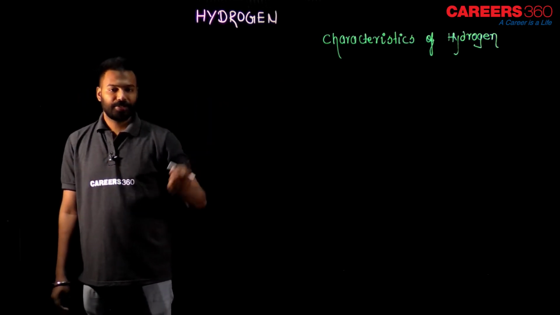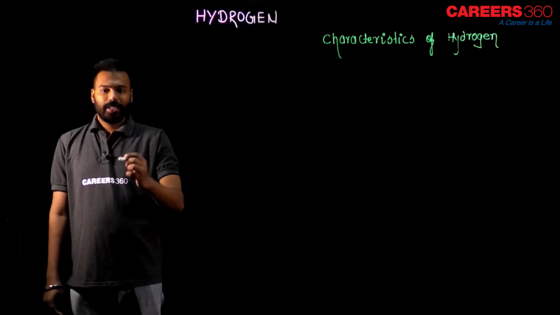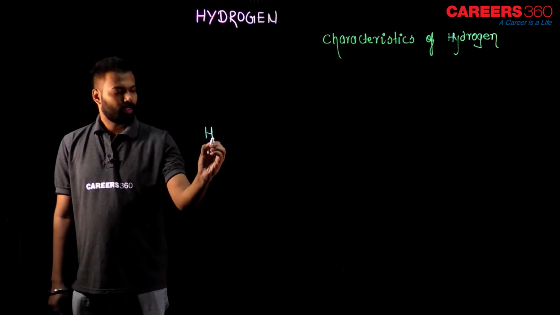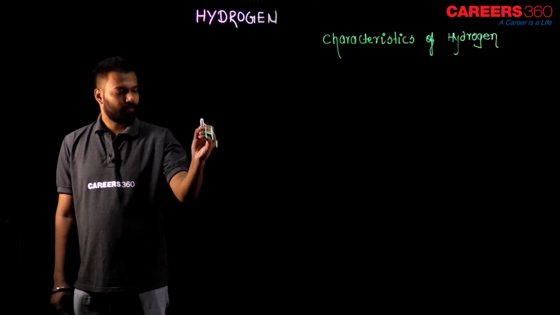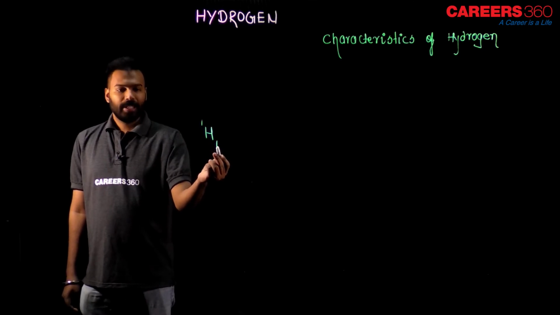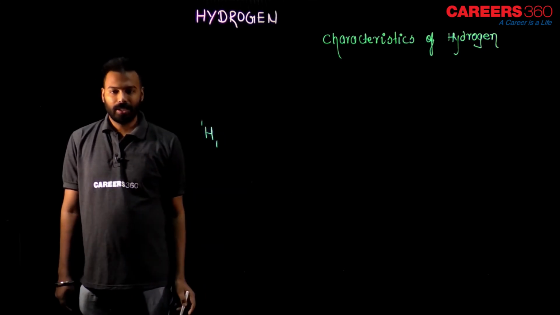Today's topic is characteristics of hydrogen. There are mainly three types of hydrogen. One is H11. It means that this hydrogen has atomic number 1 and mass number is also 1.